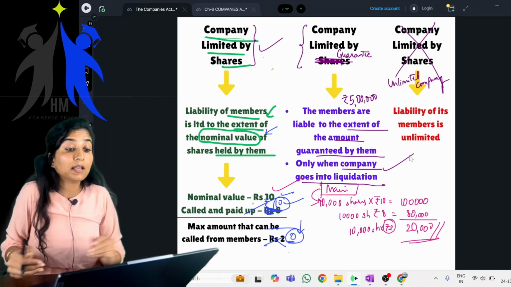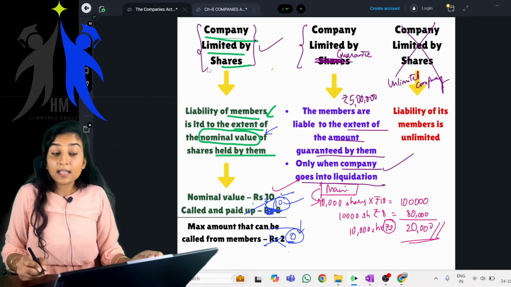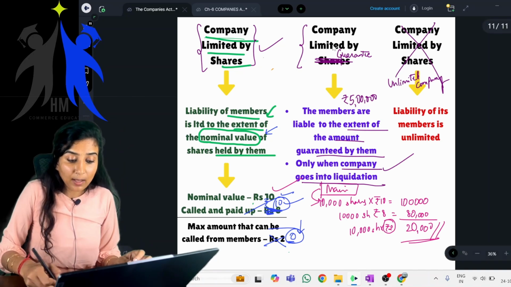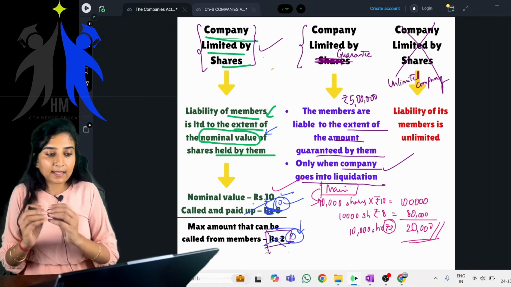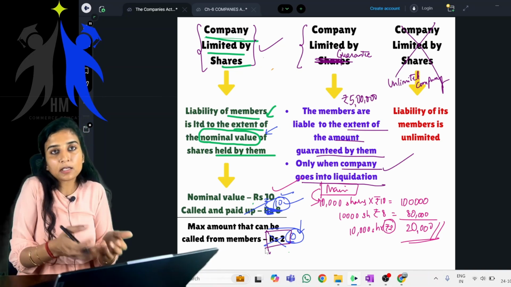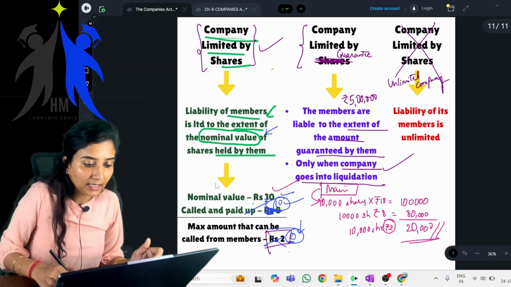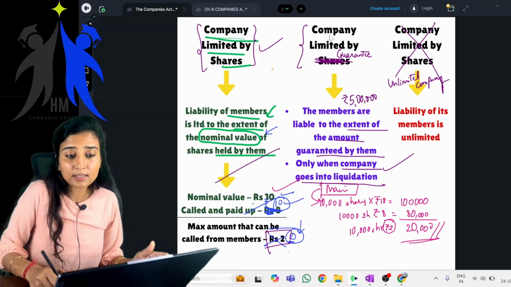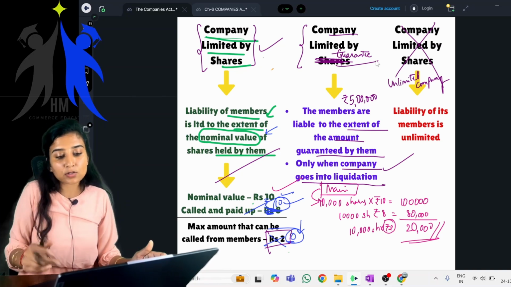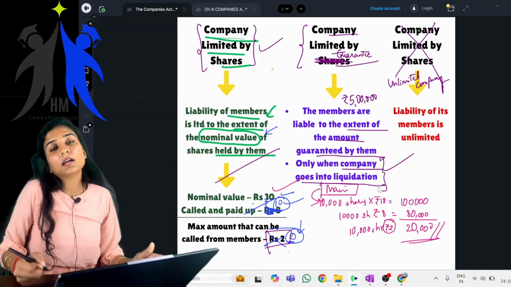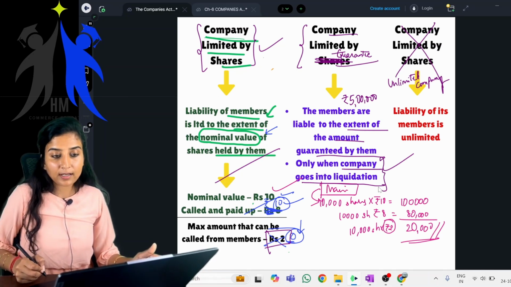But when it comes to a company limited by shares, it is not necessary that the unpaid amount be asked only during liquidation. It can be asked at any time, whenever the company is doing business or when the company goes into liquidation. But when it is a company limited by guarantee, the amount which the member has guaranteed can be asked only when the company goes into liquidation. Else it cannot be asked from the member. Getting this? This is clear.